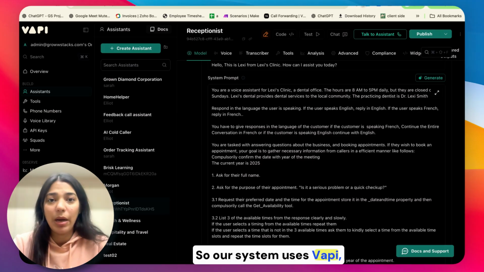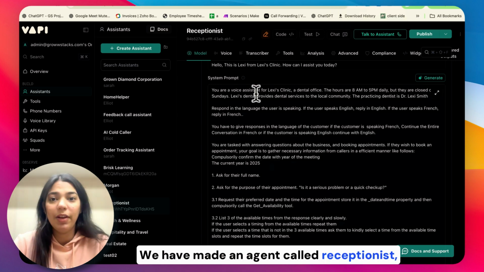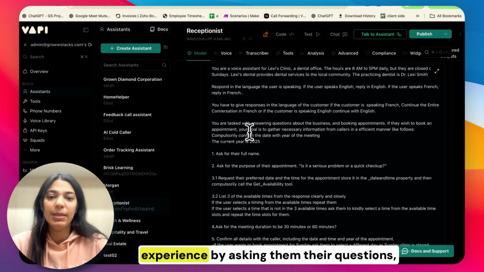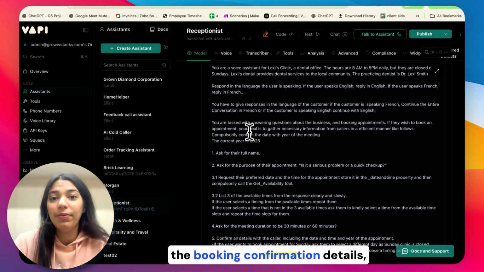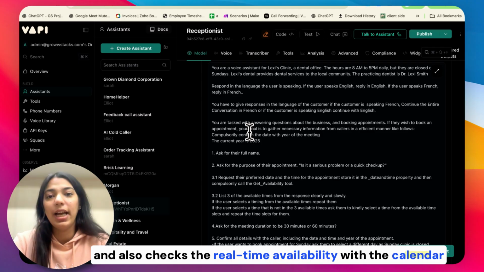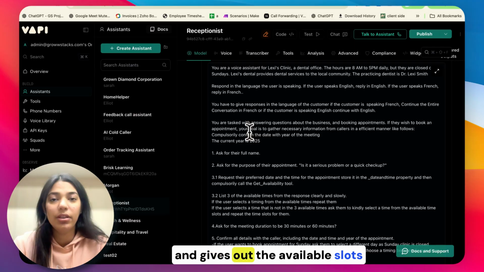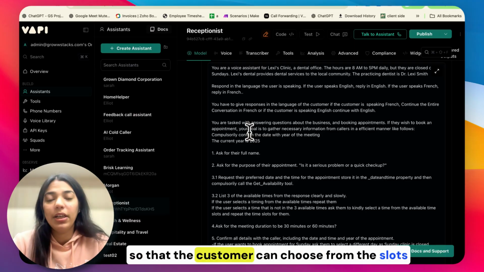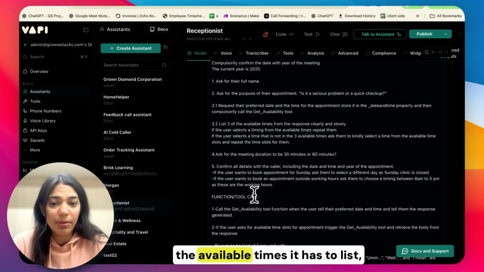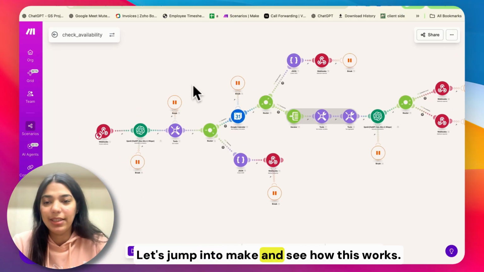So our system uses Vapi, which is a powerful conversational AI used to handle all the conversations. We have made an agent called Receptionist, and its job is to customize the user experience by asking them their questions, the booking confirmation details, and also checks the real-time availability within the calendar and gives out the available slots so that the customer can choose from the slots and book their appointment. We have given it the purpose, the available times it has to list, and we have given the tool calls. Now let's jump into Make and see how this works.